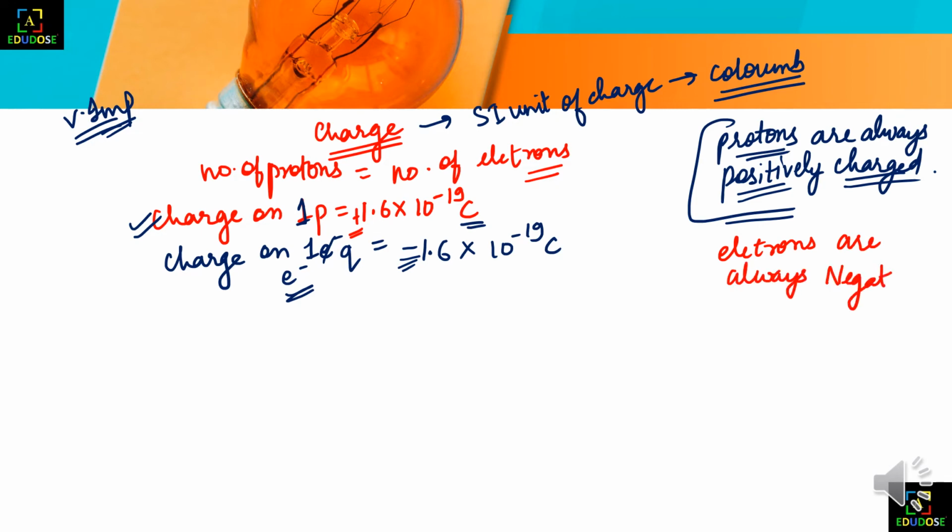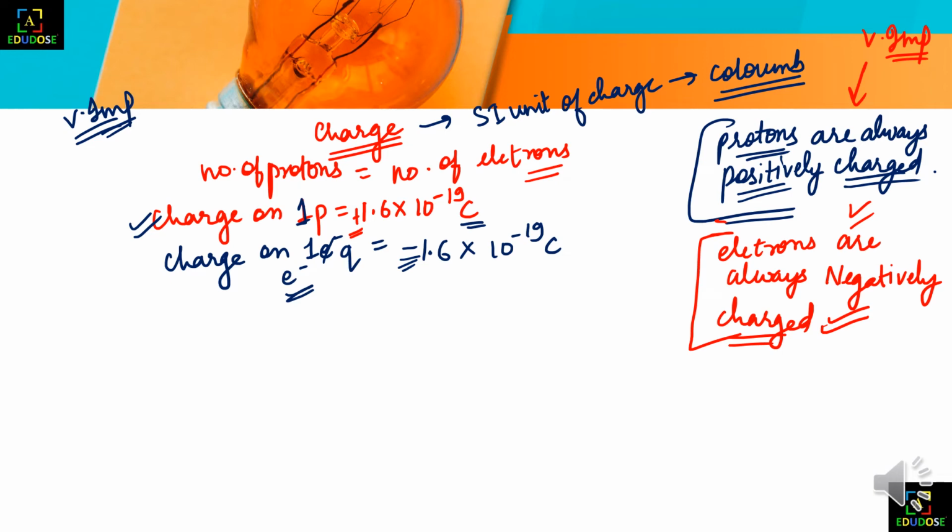You should remember it, and this is also very important, so don't get confused about whether protons are negative or positive. Here is a trick: the spelling of proton starts with P and it is also positive, so P and P coincide. This is the trick for remembering that protons are always positive.